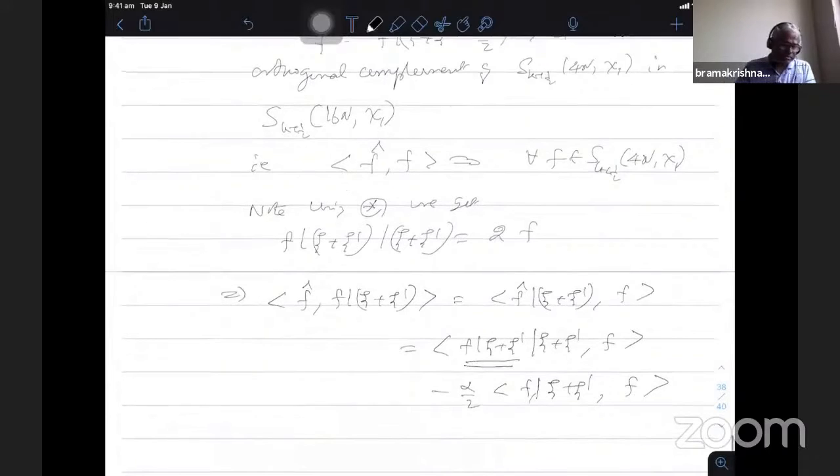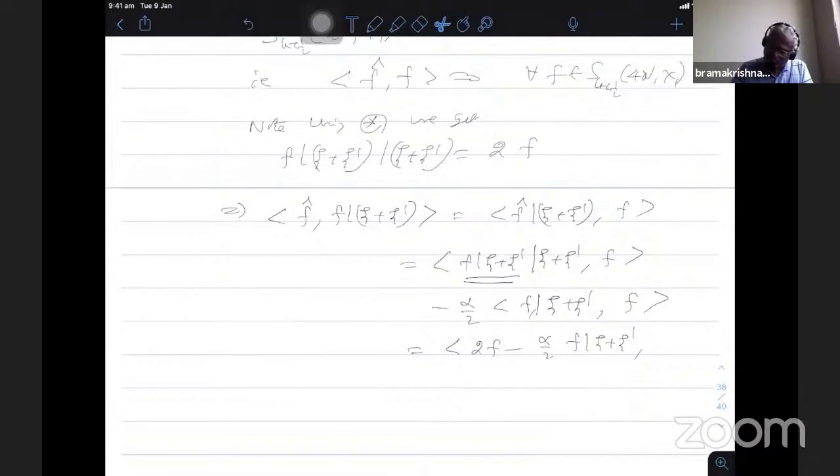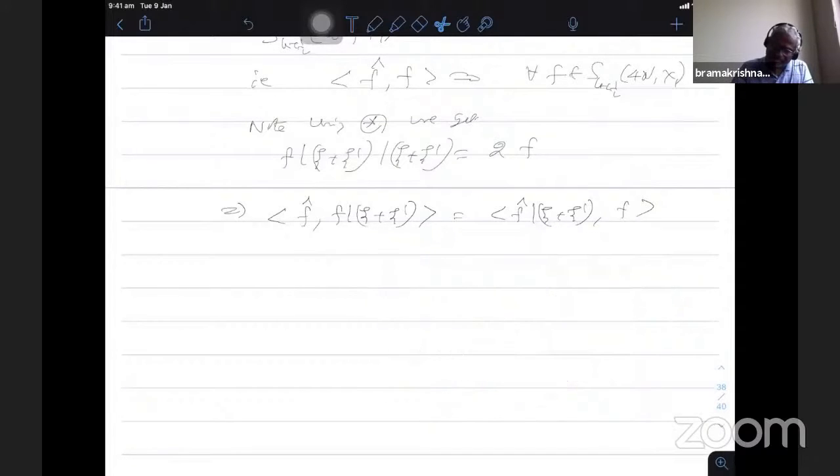So psi plus psi dash applied twice is 2 times f, therefore we have 2 times f minus alpha by 2 f bar psi plus psi dash comma f. I should not have simplified here; I should not repeat 2 times, I'll keep it inside.